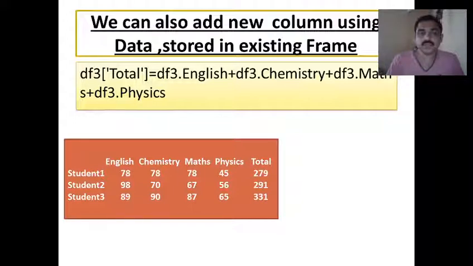So for example, I want to have one more column, total, by adding all the values we have assigned for these subjects. So I can just write df3.English + df3.chemistry + df3.math + df3.physics. What happens is English, chemistry, math and physics marks will be added, and it will be displayed in a new column called total. So total will be a new column, and its values will be the sum of English, chemistry, maths and physics.